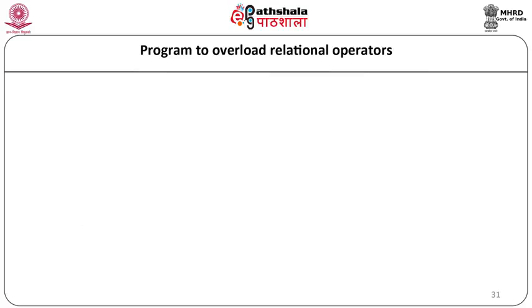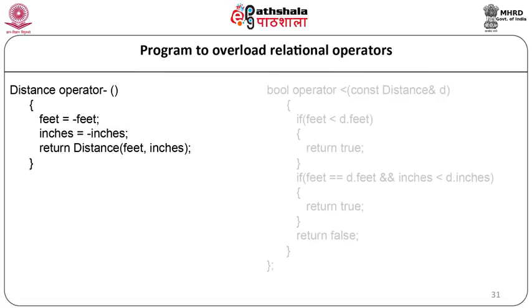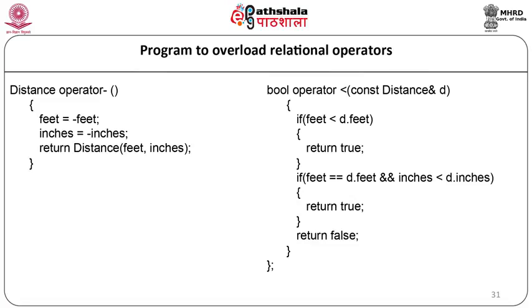Now we are going to write an operator function minus. So it will be distance operator minus, feet is equal to minus feet, inches is equal to minus inches, return distance in brackets feet comma inches. Now we are going to overload the relational operator less than. So the return type will be bool operator less than in brackets const distance ampersand d. Here we are trying to compare: if feet is less than d.feet, return true.